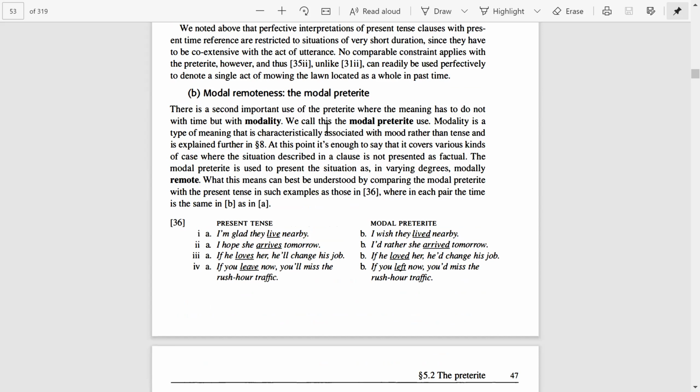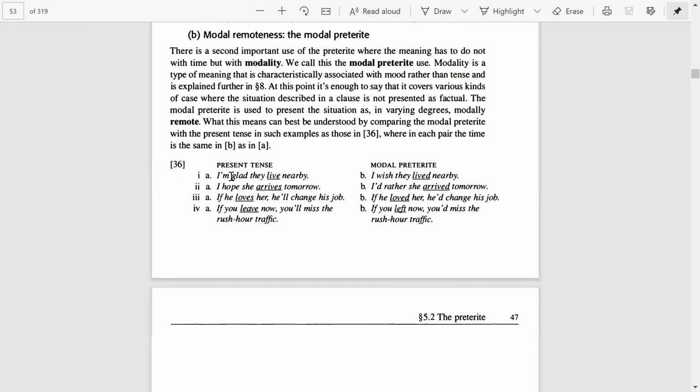These modal verbs do not present facts, but only tell us the mood in a sentence, and they also give us some modally remote possibilities. They do not deal with tense, they only deal with mood, and they present some situations in varying degrees which are more modally remote.